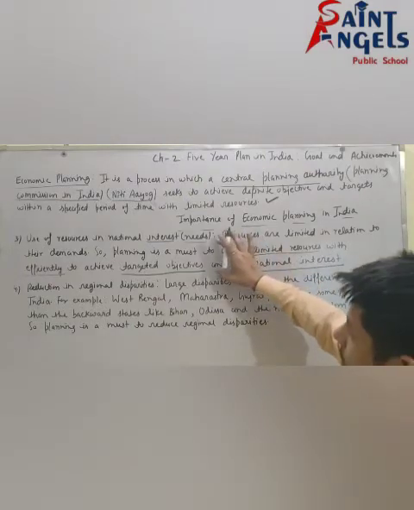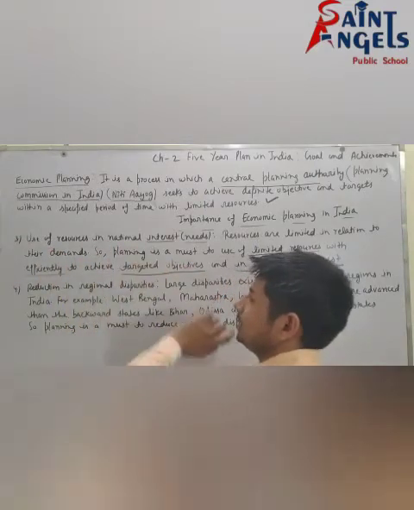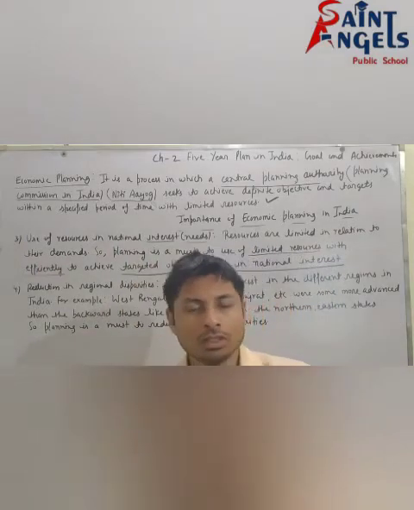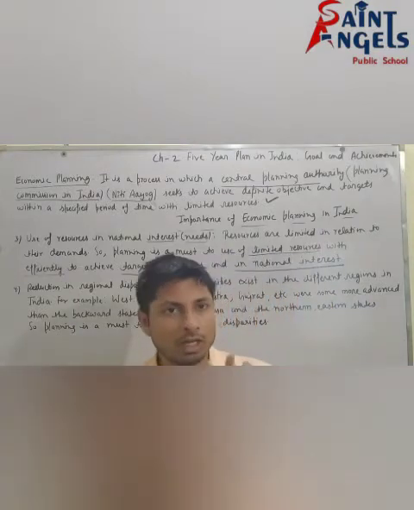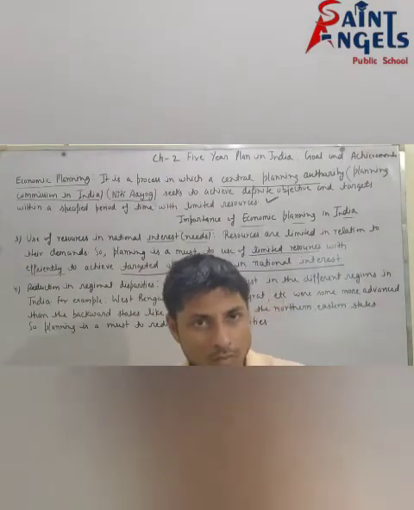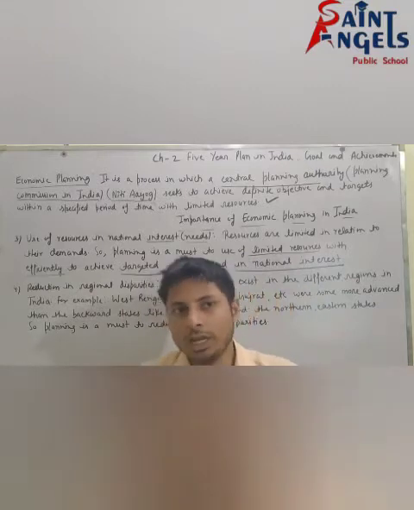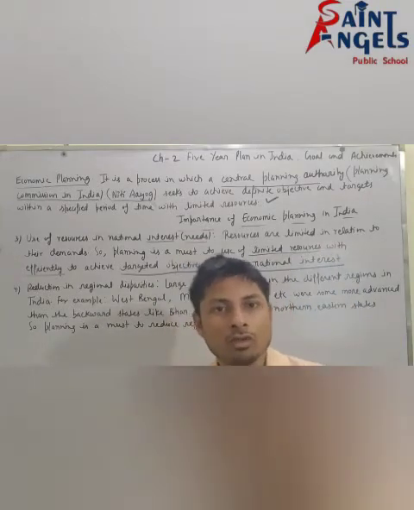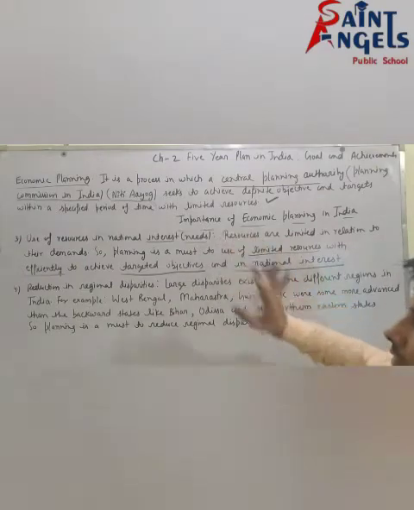So I hope this point is clear. How will you explain this point? Use of resources in national interest: you will write this heading, then write that resources are limited in relation to their demand, then write that planning is a must to use limited resources to achieve targeted objectives and to use them according to national interest, not for individual purpose or individual interest. So I hope this point is also clear.